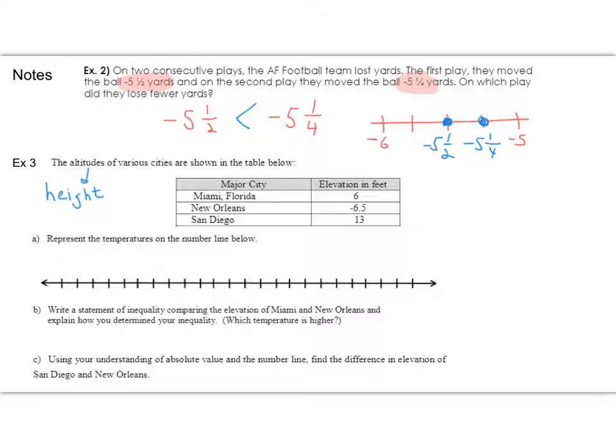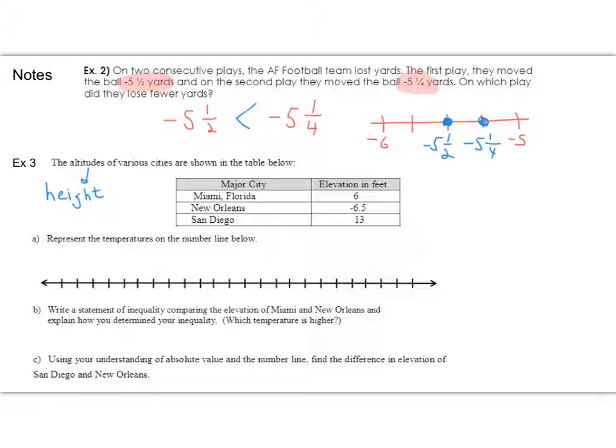And the first question asks us to represent these temperatures on the number line. And notice that there's no starting point here. So I think the best thing is to put a 0 somewhere on the number line. And I'm going to put it kind of in the middle.